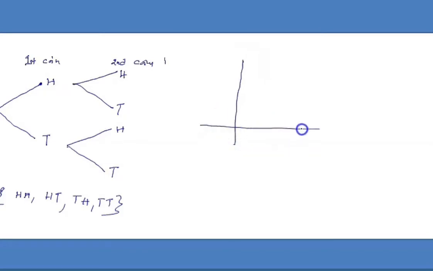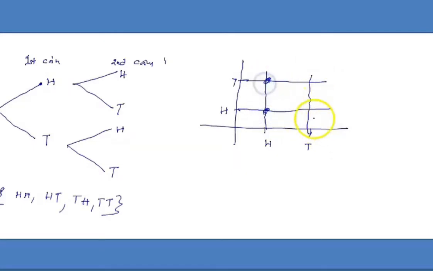In the grid, there is the first coin with a head and a tail, and the second coin with a head and a tail. Drawing the lines, this is the first coin and this is the second coin.